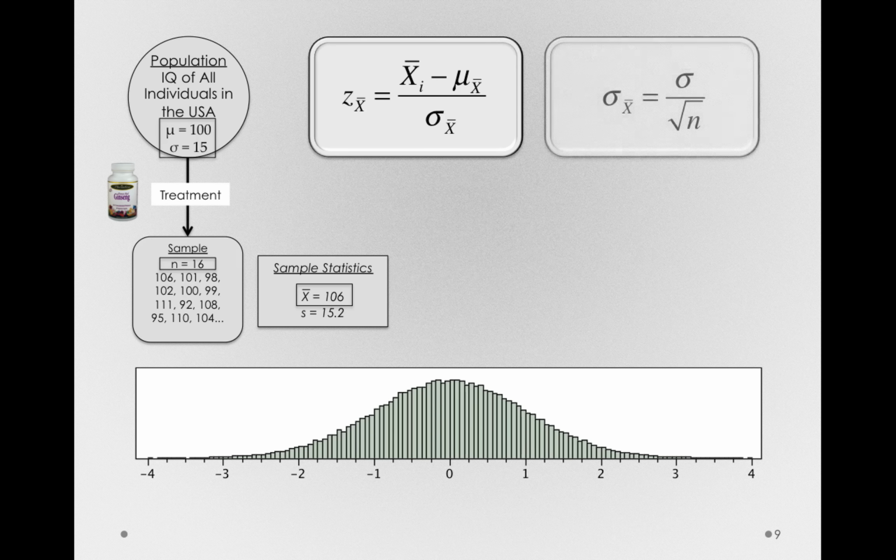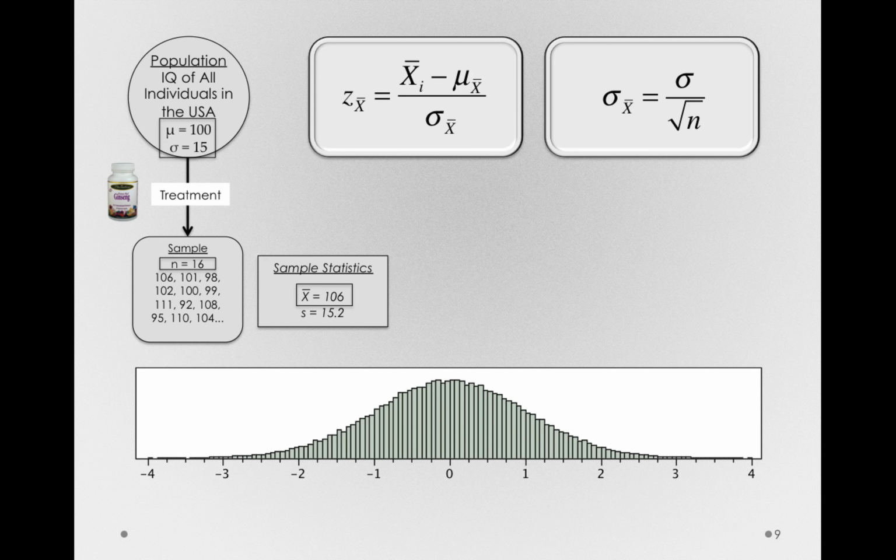All we need to know is the standard error, that is, the standard deviation of the sampling distribution of means, and we can calculate where our sample is, in a standardized way, in the sampling distribution. And let's remember why we're doing this. The first explanation in science states that all we're measuring is sampling error.